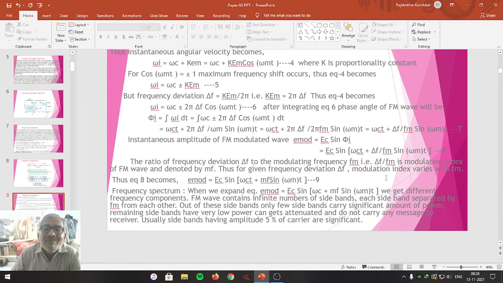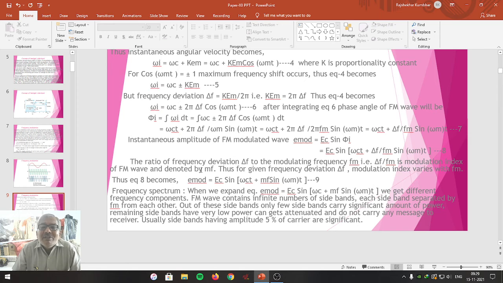One thing is clear: after frequency modulation, only the frequency of the high frequency carrier wave changes, but its amplitude remains constant so as to keep the power level constant, which we have studied from the mathematical analysis, especially from equation number 1, equation number 2 and equation number 9, and also by observing the waveforms by definition of the frequency modulation. Now we are going to shift slightly to study its frequency spectrum.